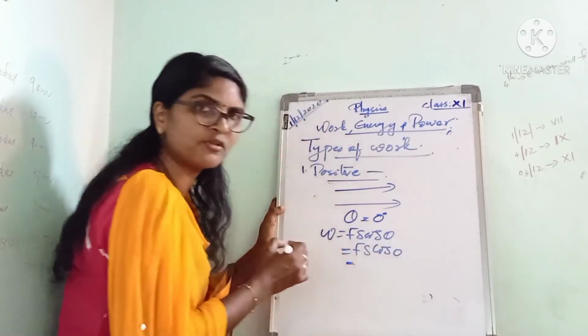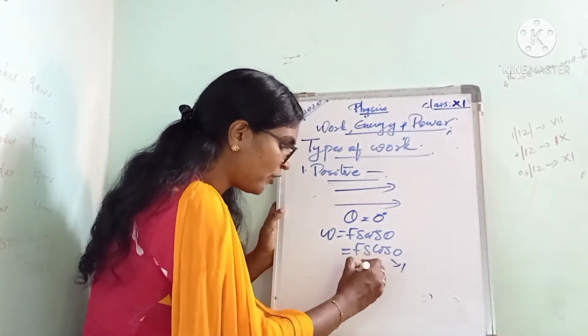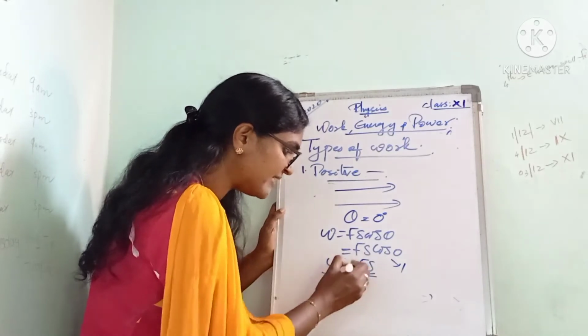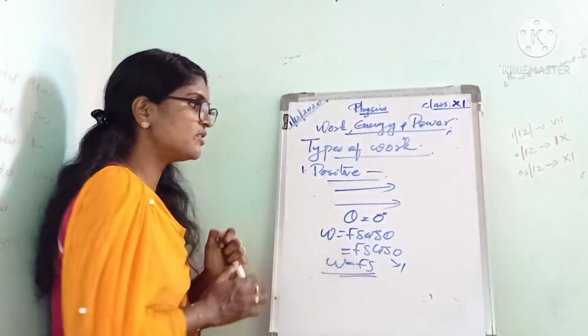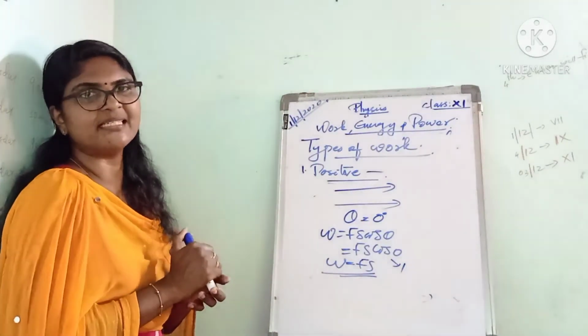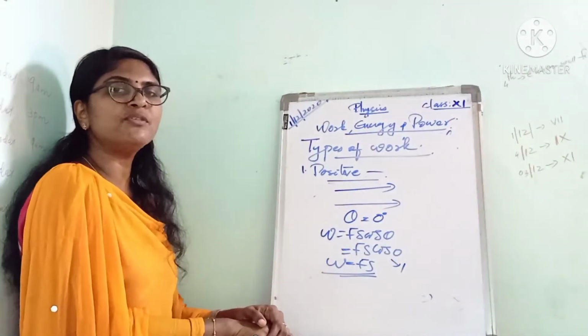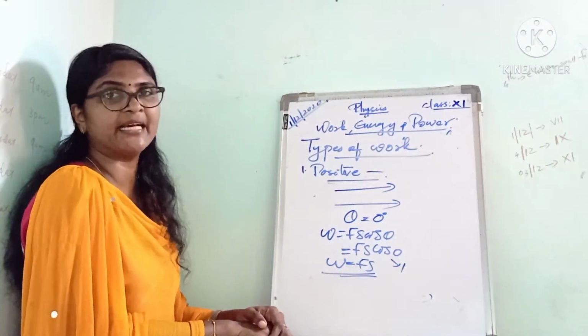You know the value of cos 0 is 1. So we get W is equal to Fs, which is positive. This is the expression for positive work. In the case of positive work, the force and displacement are acting in the same direction.